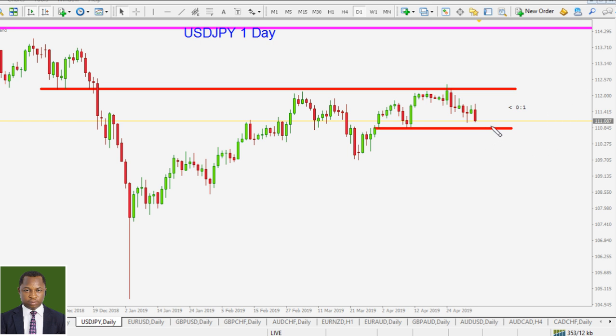However, the price behavior, the price volume has been terribly low for quite some days. You can see those very tiny price patterns, those tiny candles there, indicating low market volume for the American dollar against the Japanese yen. At any rate, we'll be looking for only short opportunities in this pair for this week.